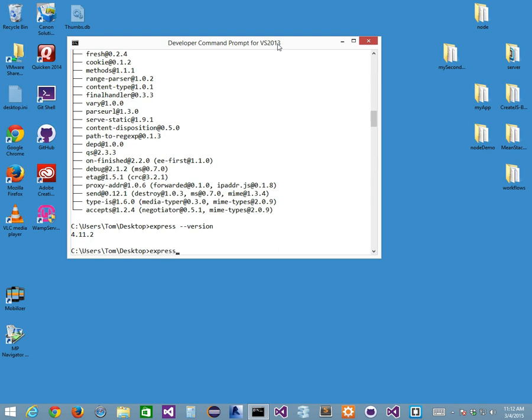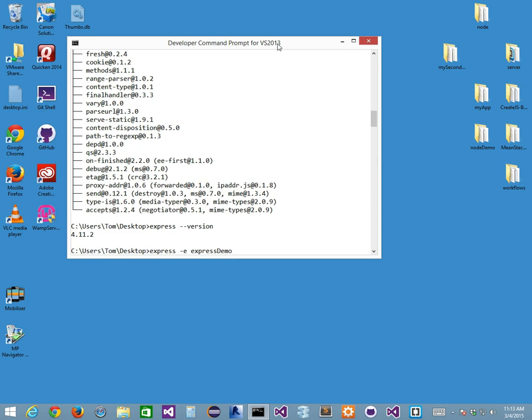So I'll go express, right? -e for EJS. That's the templating engine we're going to be using, right? And then the name of my new folder or project that I'm going to use, right? And I'm going to, of course, call it, in this case again, one more time, express demo.